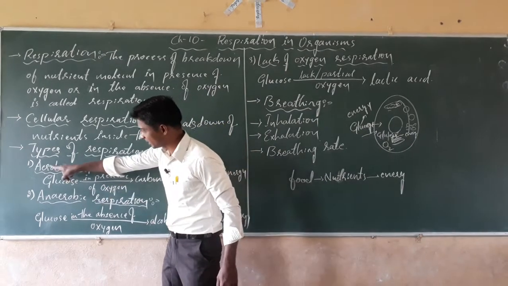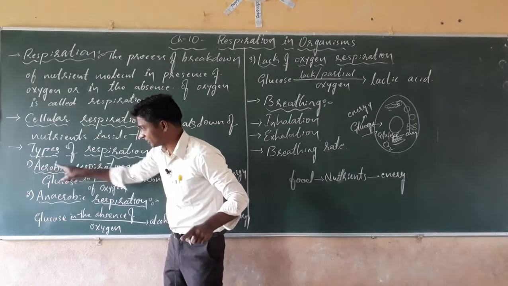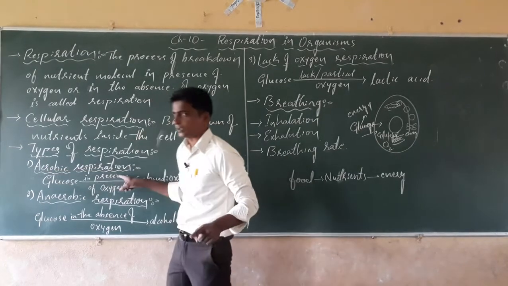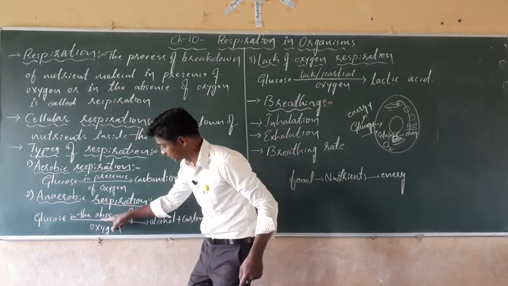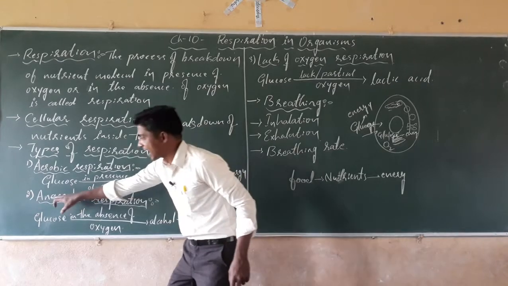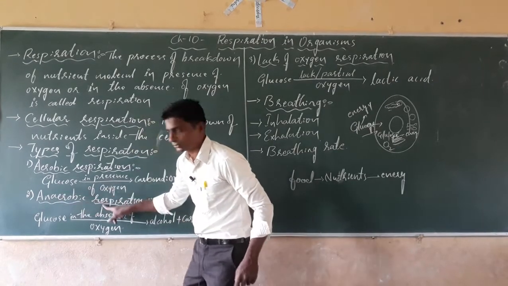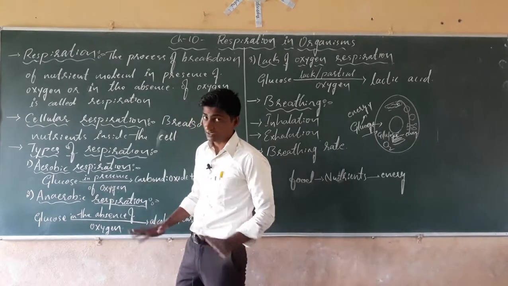The respiration which takes place in the presence of oxygen is aerobic respiration. The respiration which takes place in the absence of oxygen is anaerobic respiration. Again I will define here.